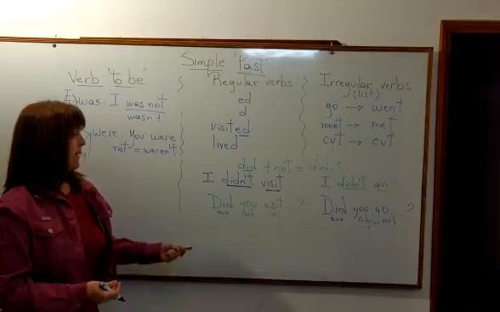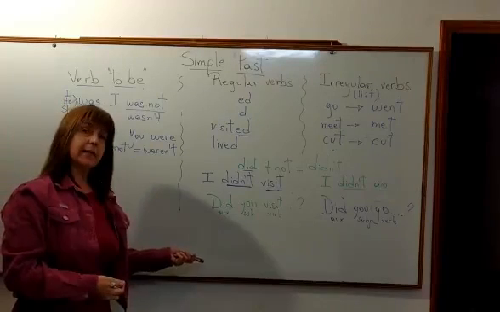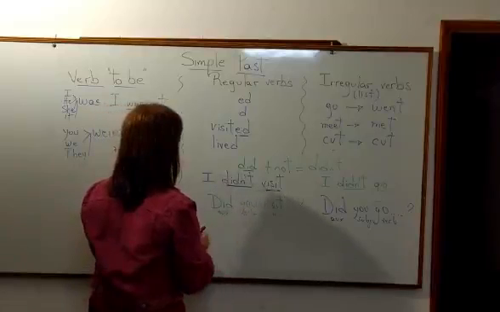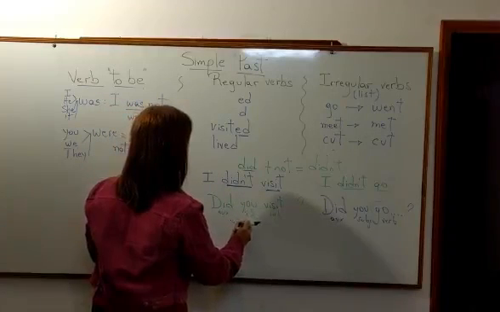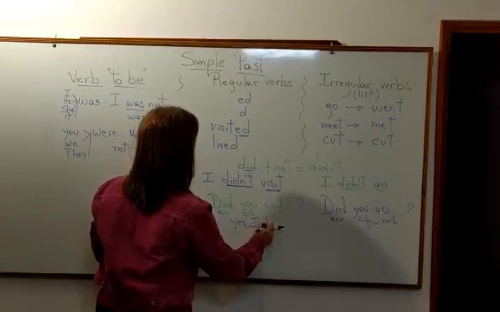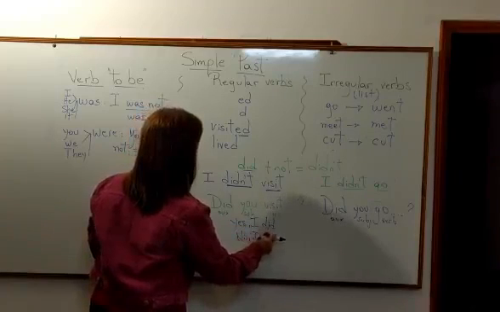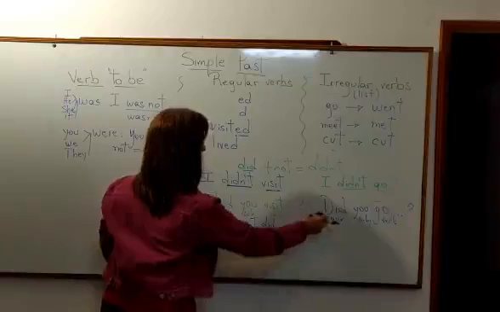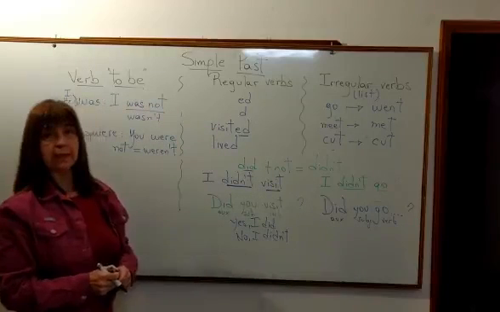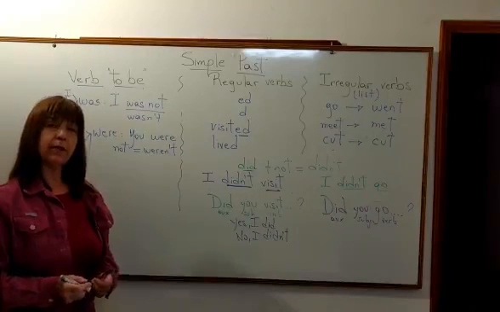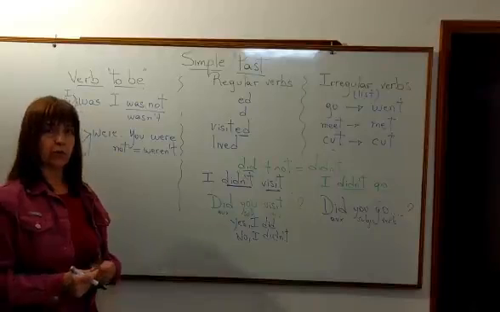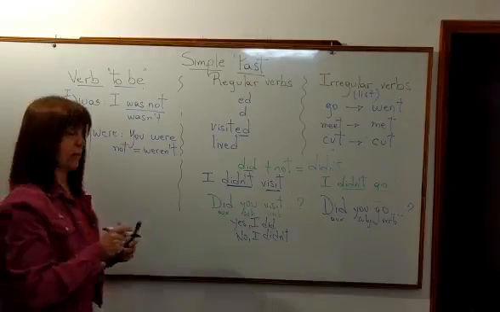Okay? And then you can answer here, yes I did, no I didn't. So those are the possible answers, yes I did, or no I didn't. And exactly the same there. Did you go? Yes I did, no I didn't. And finally we have another question form, and we need an interrogative word.